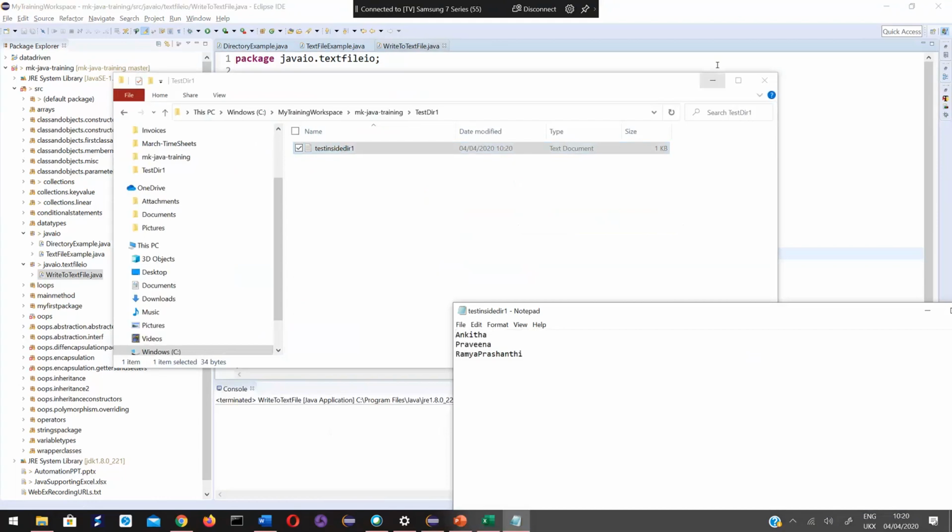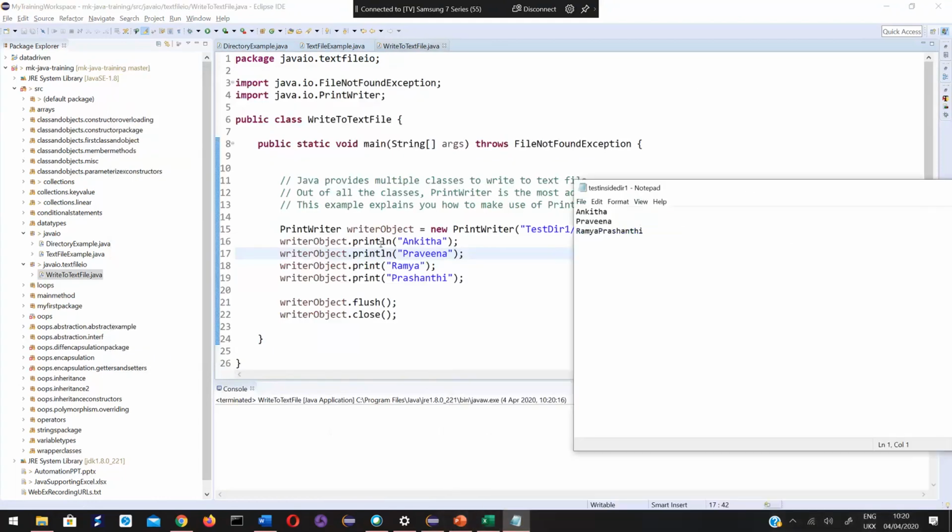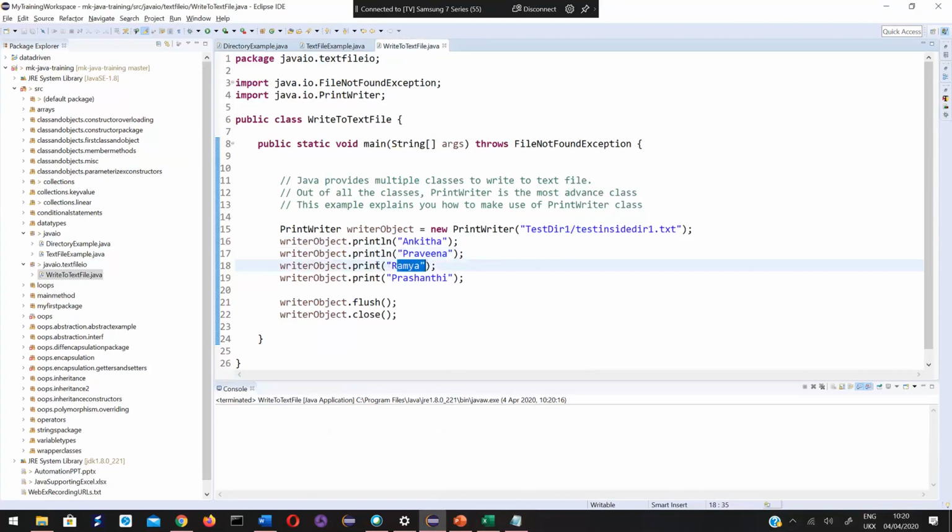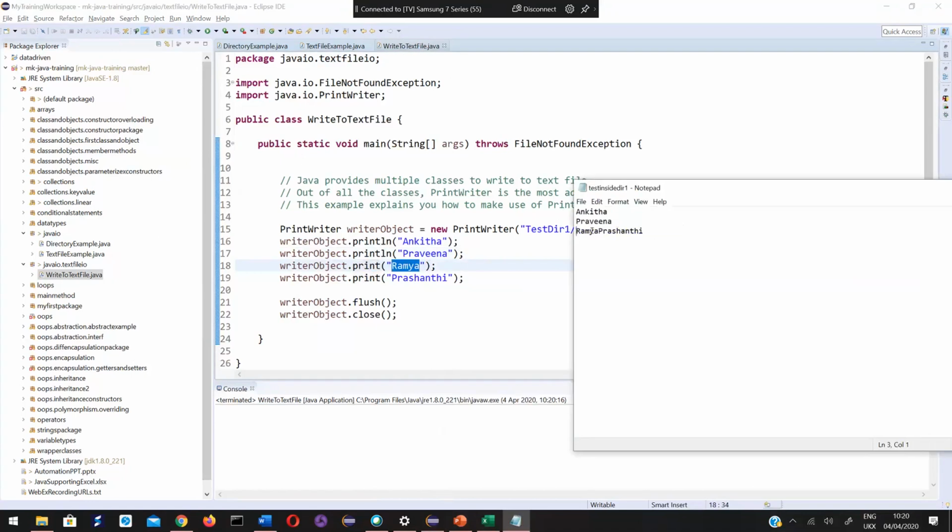See, if I use println, after printing the value, focus will be changed to the next line. Similarly, here also I use println. After printing Pravina, focus is changed to the next line. After printing Ramya, here I am not using println. I am just using print. After Ramya is printed, the focus is not shifted to the next line. Focus is still on the same line. Again, I am using print Prashanti. That's why it got printed on the same line.